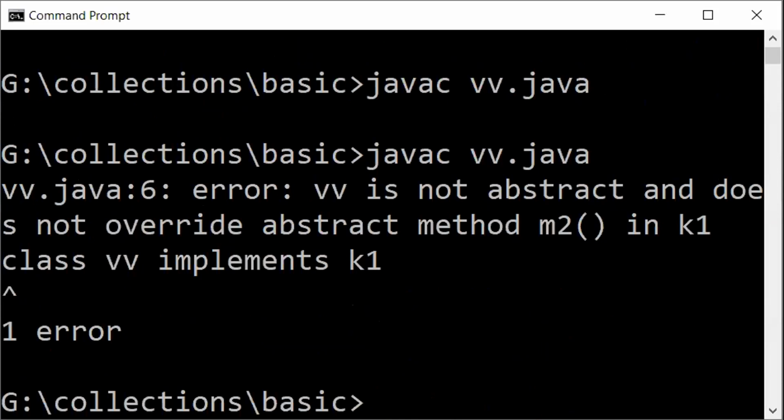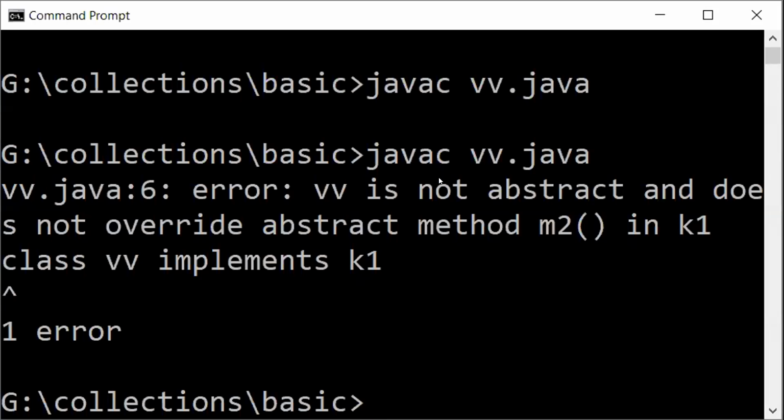What we need to understand from this example is, if a class is providing an implementation, it should provide implementation for all the methods that are part of the interface. If it is providing implementation only for one or two methods and the rest of the methods it is not providing implementation for, then you are going to get an error something like this: VV is not abstract and does not override.